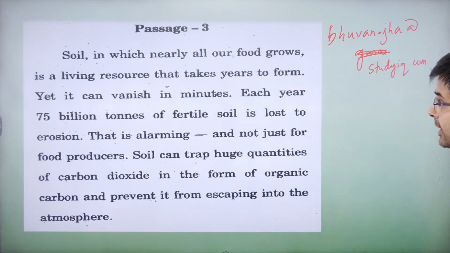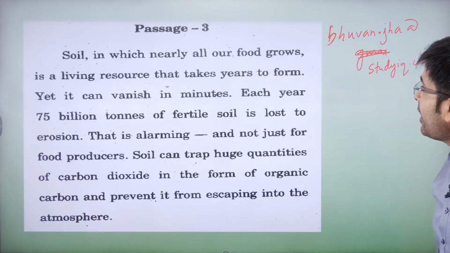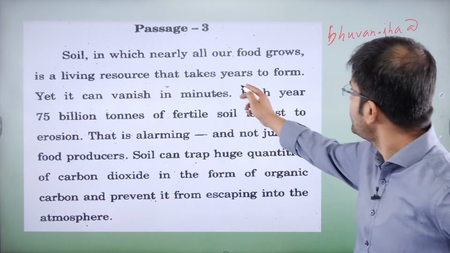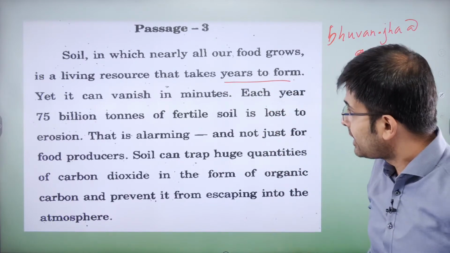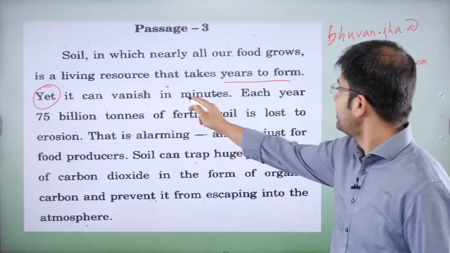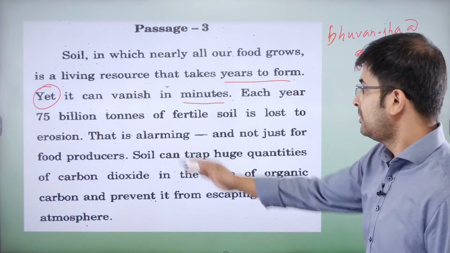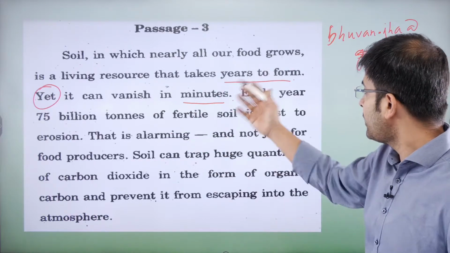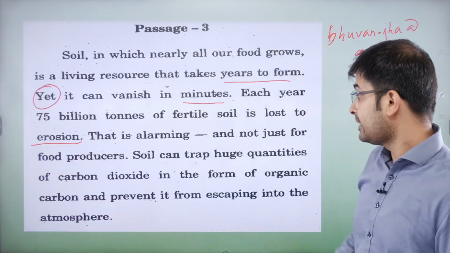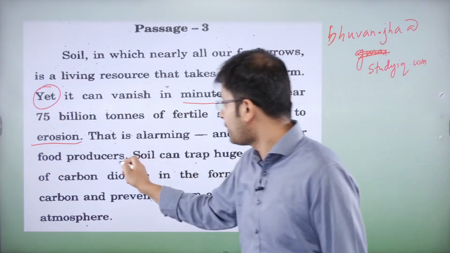Okay? Let's look at the passage now. Soil in which nearly all our food grows is a living resource that takes years to form. Yet, transition word, it can vanish in minutes. Each year, a huge amount of fertile soil is lost to erosion. That is alarming, and not just for food producers.